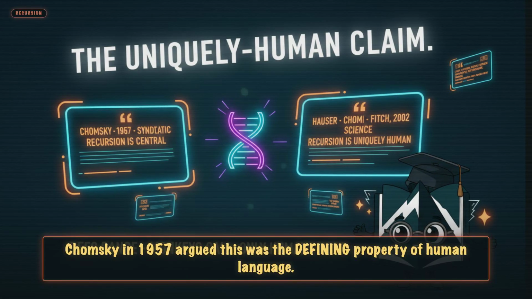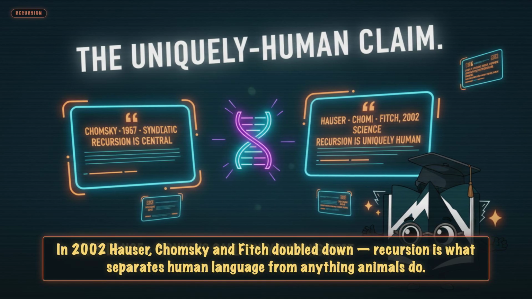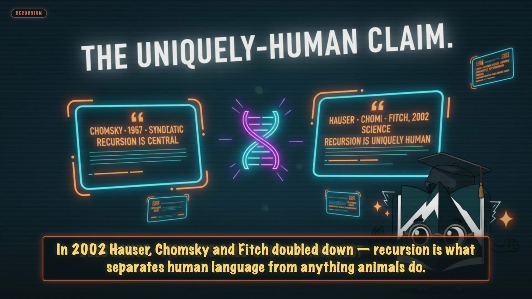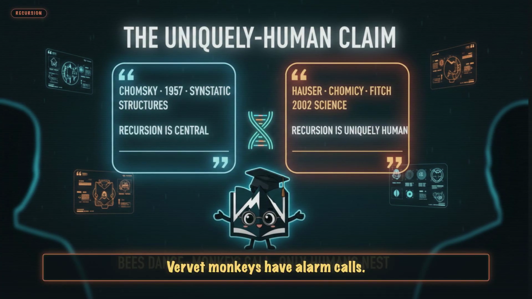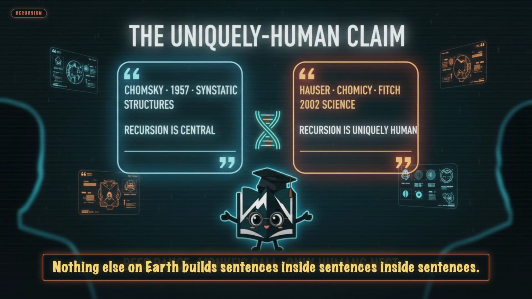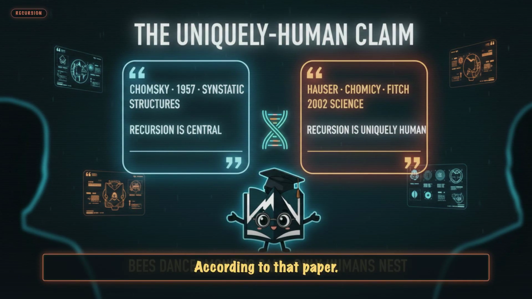Chomsky in 1957 argued this was the defining property of human language. In 2002, Hauser, Chomsky, and Fitch doubled down. Recursion is what separates human language from anything animals do. Vervet monkeys have alarm calls. Bees have dances. Nothing else on Earth builds sentences inside sentences inside sentences, according to that paper.